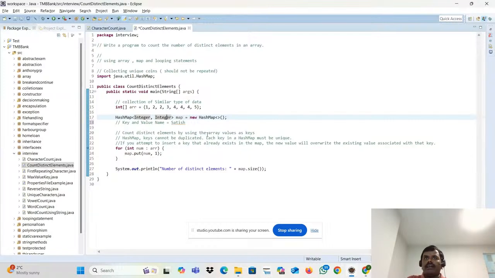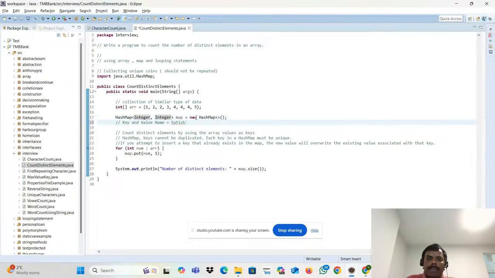I am not accepting it. How am I rejecting that? Physically, I could see that it's a red color pen, but programmatically, how can we reject it? The duplication, I'm not accepting that. Programmatically, that is nothing but a key. In a map, there is a concept called key, and it won't accept the duplicate key.